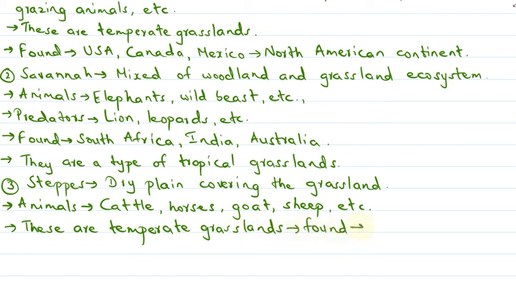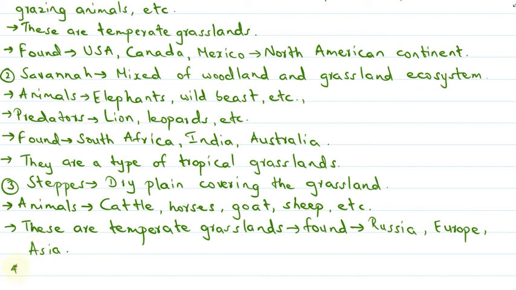Where can they be found? They can be mainly found in Russia, in Europe, and in Asia. And these steppe grasslands have been made to convert into crop fields, as we discussed, by providing proper irrigation. And these grasslands receive a small amount of rainfall, which is considered adequate for the growth of short grasses.